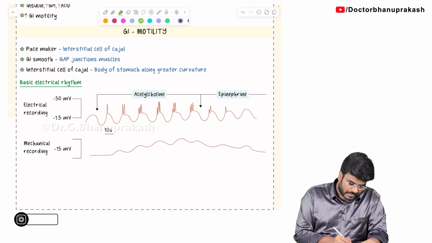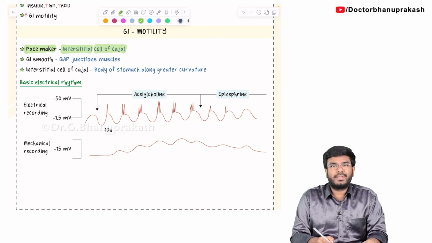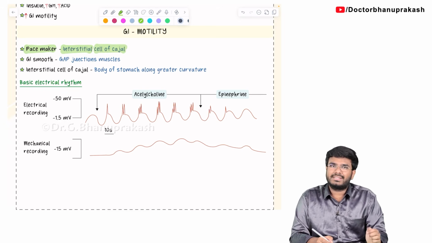The pacemaker of the GIT is interstitial cell of Kajal. Okay. So the interstitial cell of Kajal is the pacemaker of the GIT. The contractions are regulated by this cell. Who is the pacemaker of the heart? The heart is under the control of the SA node, and the respiration is not under our control, right? So respiration also has a pacemaker, that is the pre-Botzinger complex in the medulla. In the same way, the contractions of our GIT are also not under our control, so they are regulated by a pacemaker cell called the interstitial cell of Kajal.